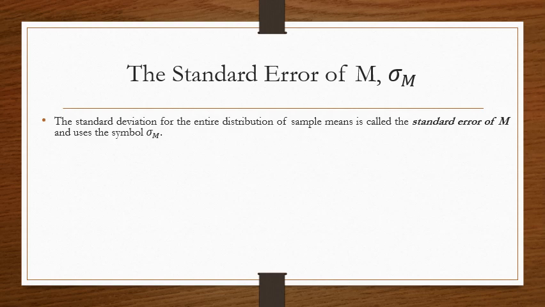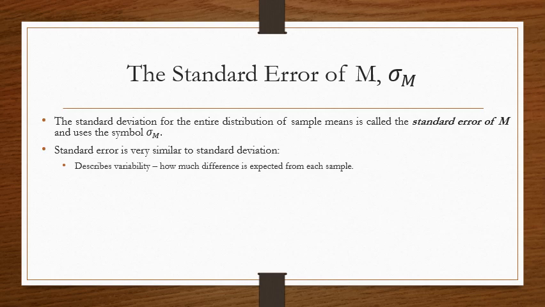Let's look at the standard error of M. So the standard deviation for the entire distribution of sample means actually has a name. It's called the standard error of M, and it uses the symbol sigma sub M. Standard error is very similar to standard deviation. It describes variability. It describes how much difference is expected from each sample. So when you work on your homework and you have a question that asks how much difference is expected, you're going to calculate the standard error of M.